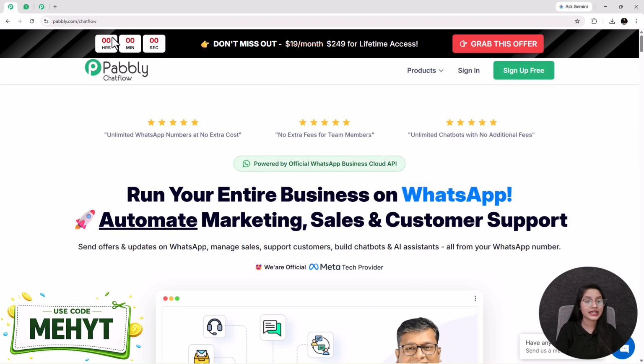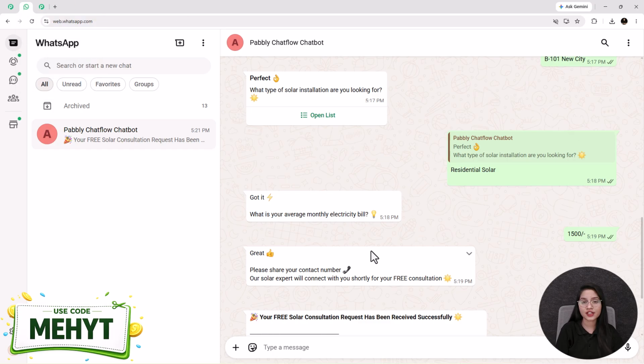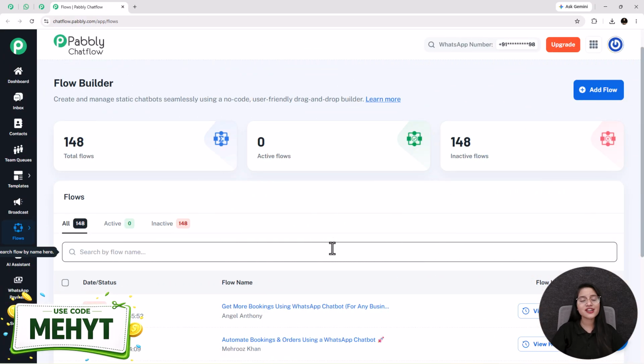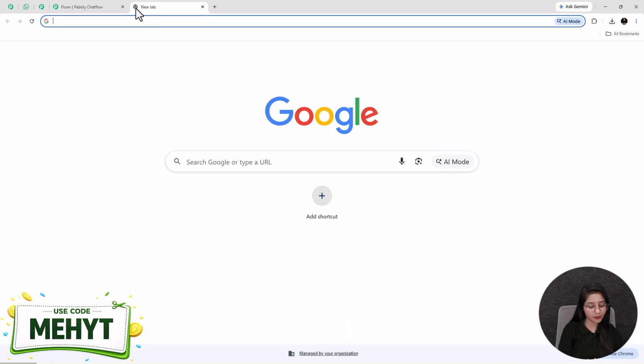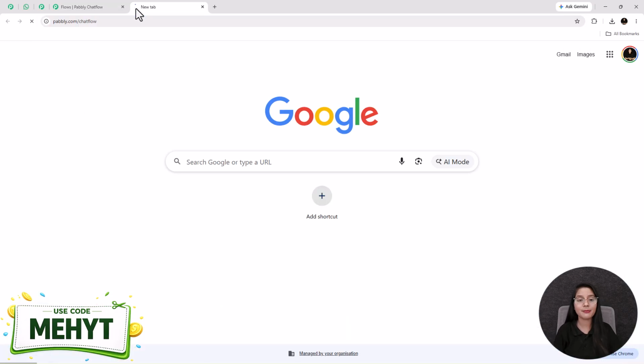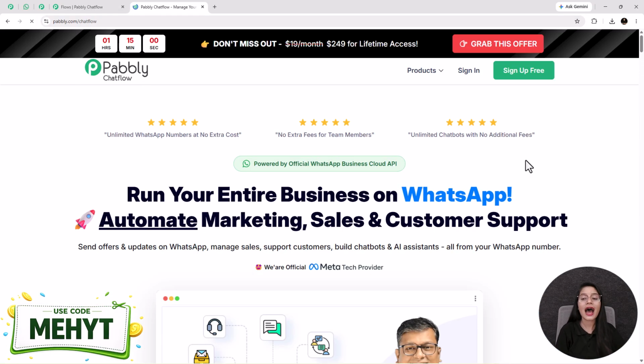Now without wasting any time, let's start the creation of this chatbot. Alright, so this is the flow builder page of Pabbly Chatflow. Here you can create and manage static chatbots seamlessly using a no-code, user-friendly drag and drop builder. If you are an existing user of Pabbly, that is perfect, but if you are not, then go to pabbly.com/chatflow and do the sign up process. And once you do this, you will receive 100 free credits every month to explore the software.